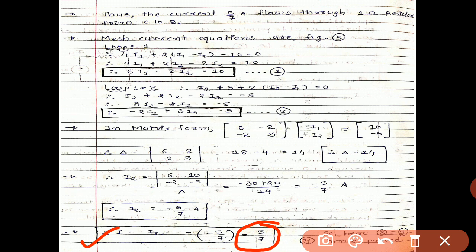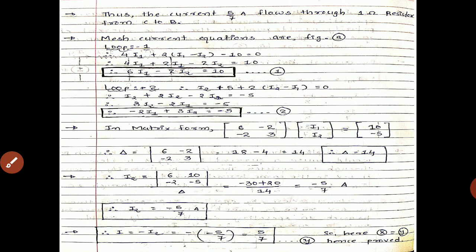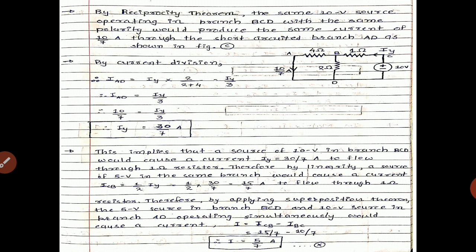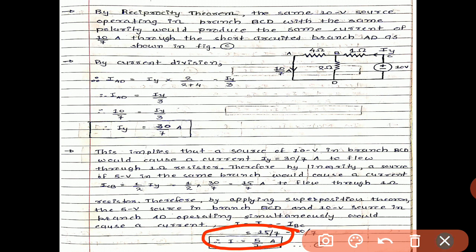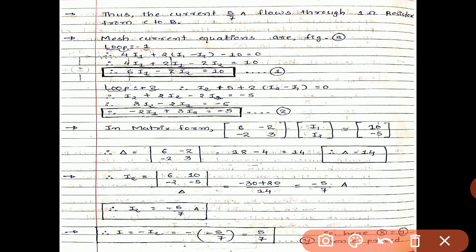So hence we get the value I equals 5 by 7 flowing through the 1 ohm resistor, which is the same as in the previous case. In the previous case we got 5 by 7 over here, and in this case we get 5 by 7 for I. So both the current values are same. Here x equals y, hence this theorem is proved, reciprocity theorem is proved over here.